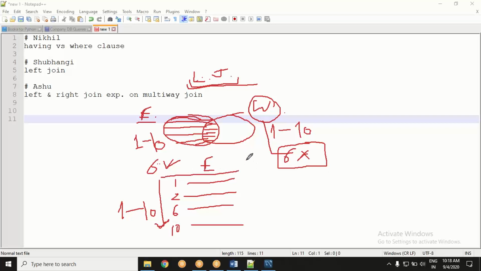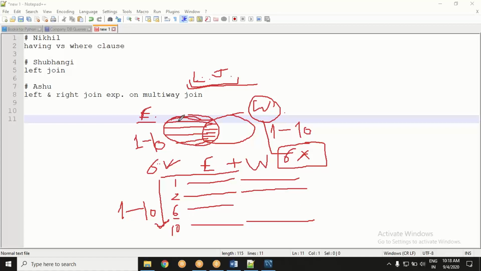It is here as it is. Now the master table should have been the employee table plus the works on table. For 1 we have records of works on, we enter that. For 2 we enter that. For 10 we enter that. For all others we enter that. But for 6 it doesn't have a record.